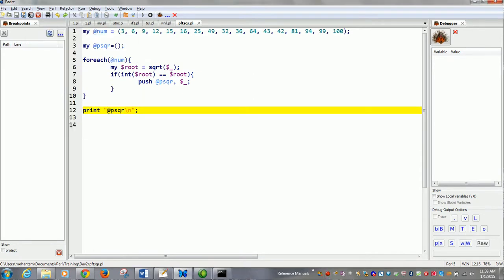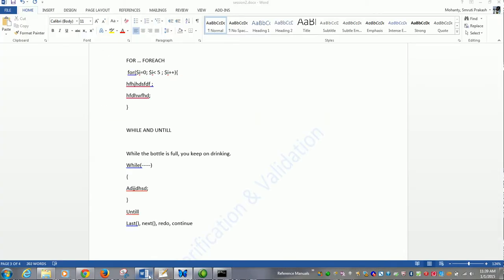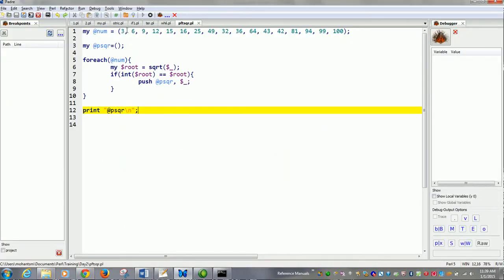Now what if my question was, we are learning about last here, what if my question was to get only the first perfect square? Out of this, I only need the first perfect square, which is 9 in this case. What we need to do?